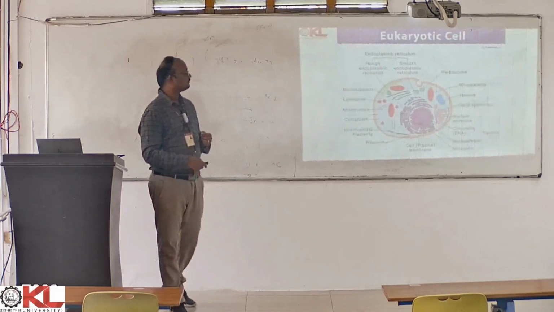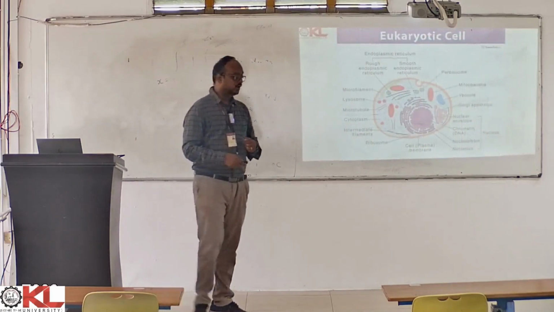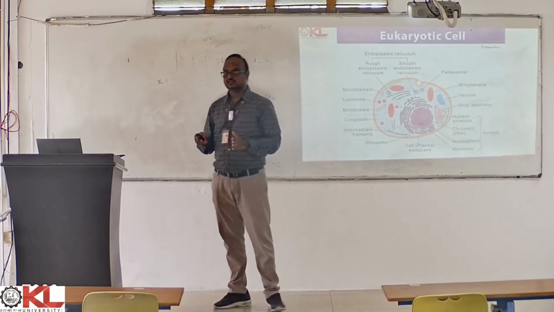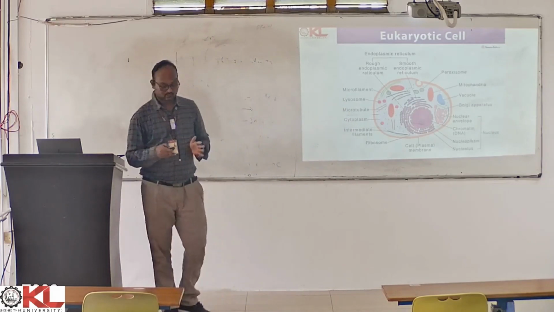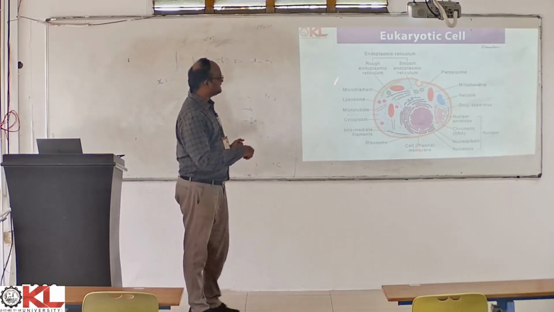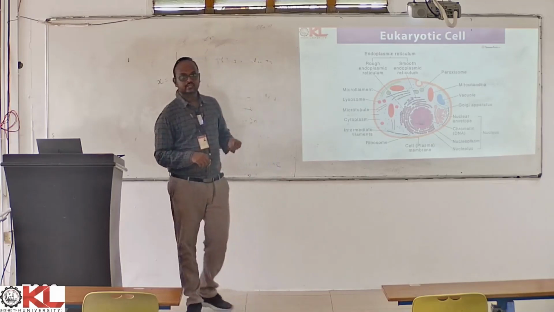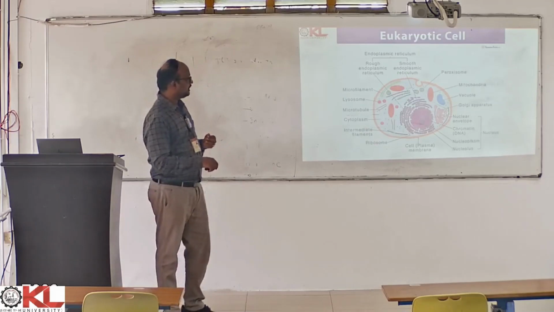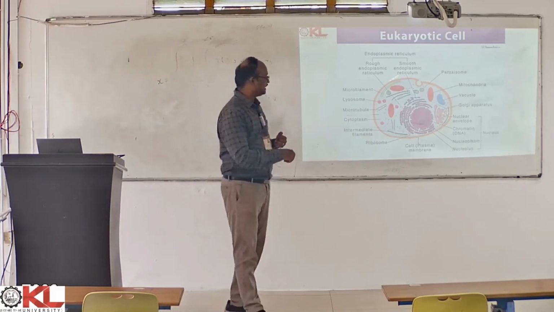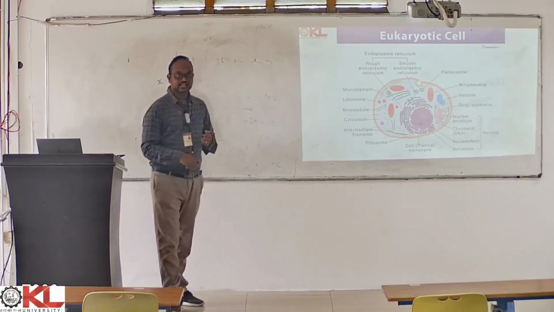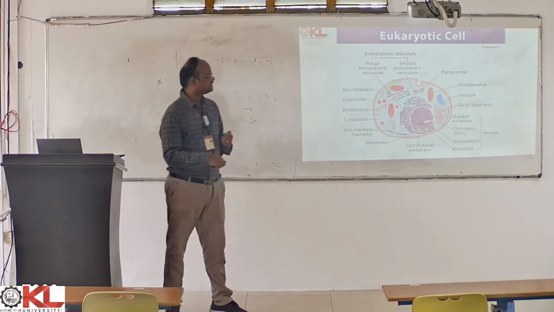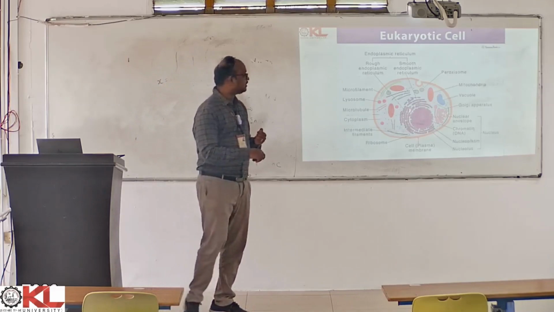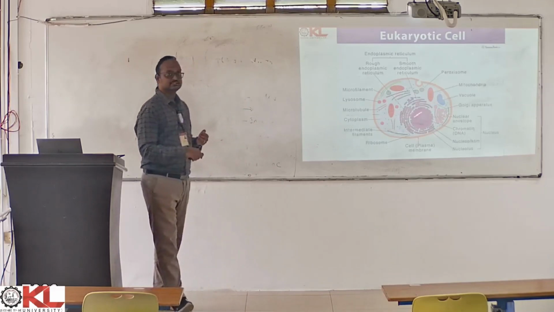So let's move on to the eukaryotic cell, right? We have seen in the earlier slide the prokaryotic cell and components of the prokaryotic cell. Now what you see here is a schematic representation of a eukaryotic cell. This is an animal cell, as it's clearly indicated, there is no cell wall. The outer layer, the orange colored one, is nothing but the cell membrane, and you have all the major intracellular organelles inside the cell.